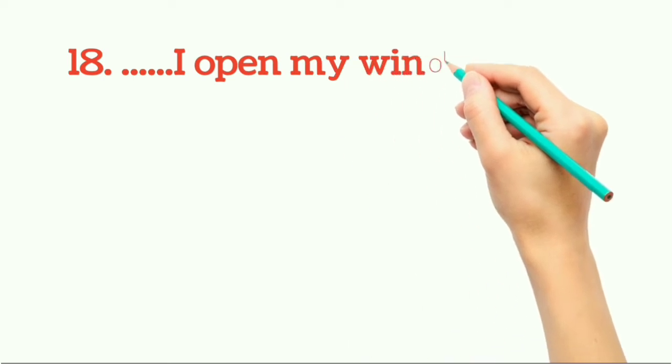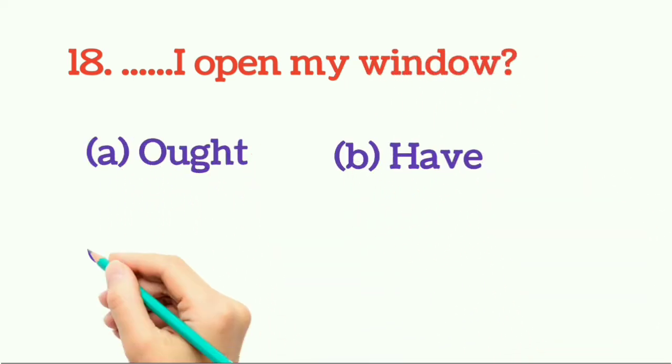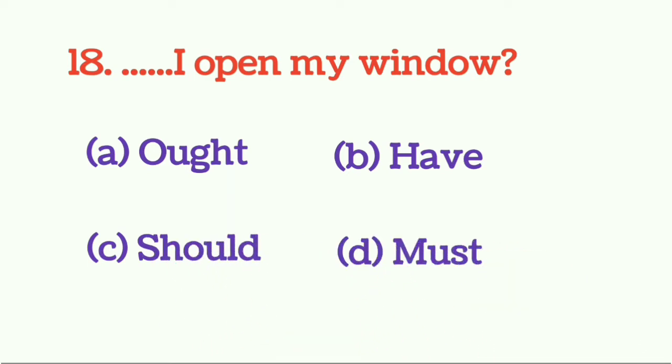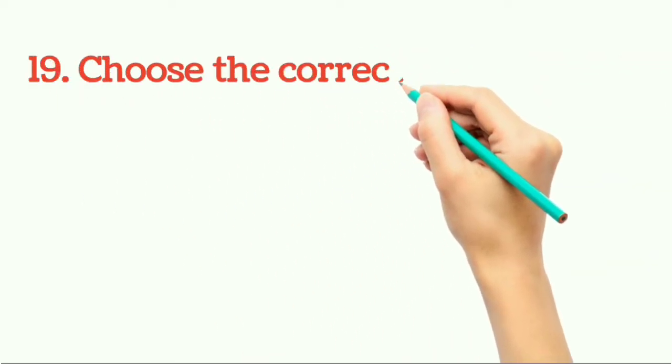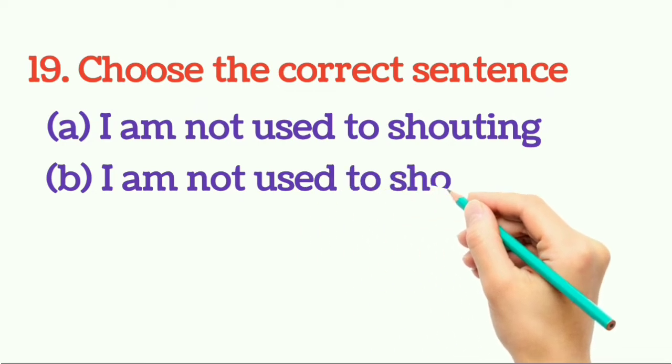Question number 18. Dash I open my window. So the right answer would be option number C. Should I open my window? Question number 19. Choose the correct sentence. So which one is the correct sentence you have to choose?